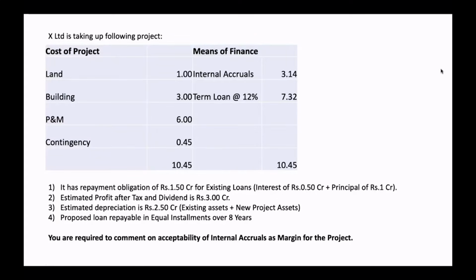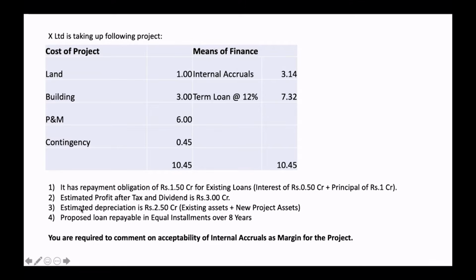X Limited is taking up the following project. So they are investing on land. Let's say the figures are in crores. Land 1 crore, building 3 crores, plant and machinery 6 crore. Contingency is 0.45 crore, so the total cost is 10.45. They have requested a term loan of 7.32 crore and the balance is supposed to come from them as margin, and they say that they are going to meet the margin out of internal accruals. Internal accruals are nothing but the cash profits. So cash profits 3.14 crore, so that makes 10.45.